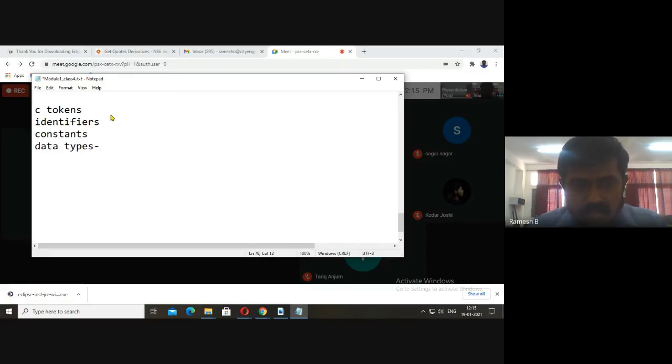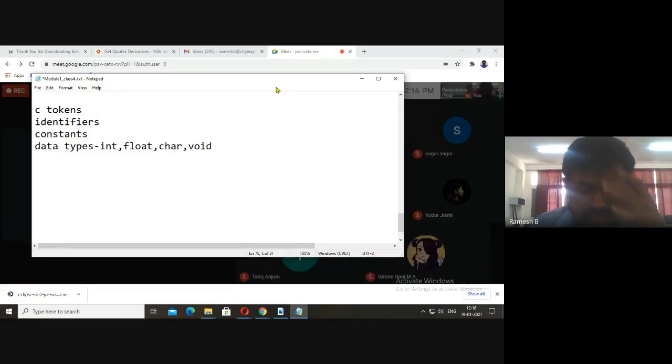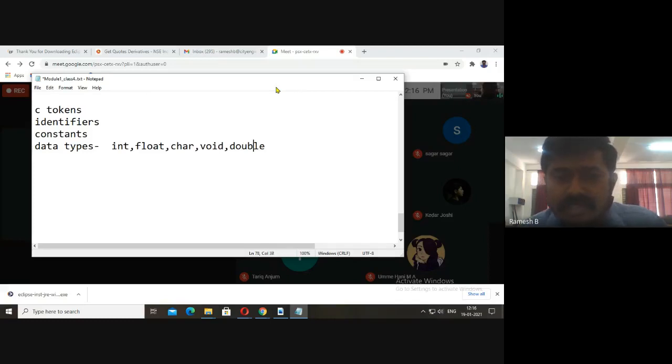Now in the data types you'll have int, float, char, void, and along with that double. All these are examples of data types. If you want to declare five variables of double, how to do that?